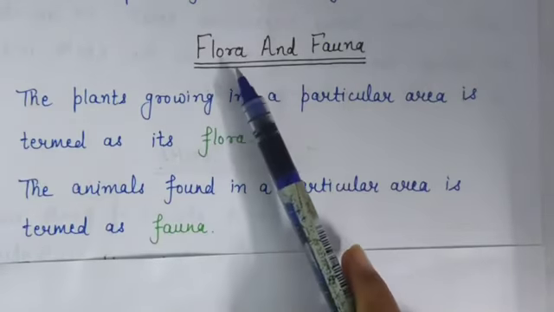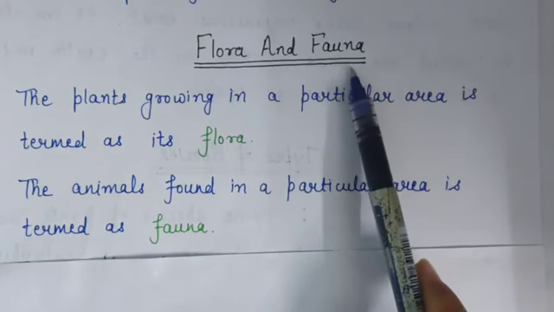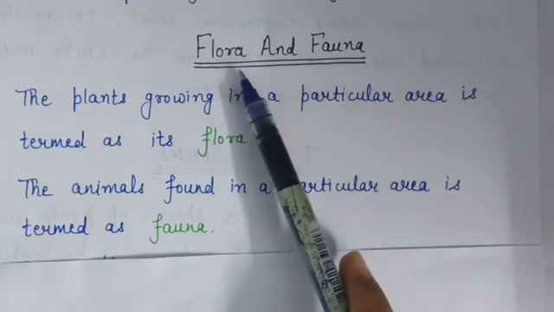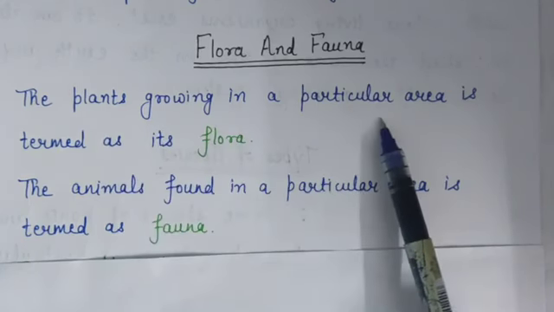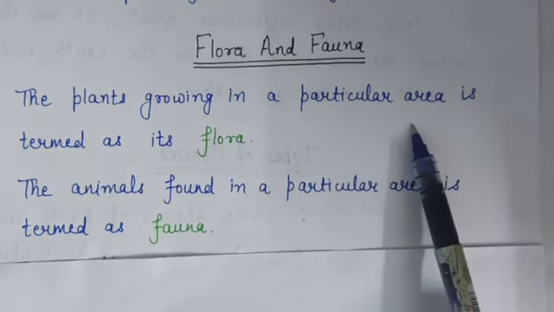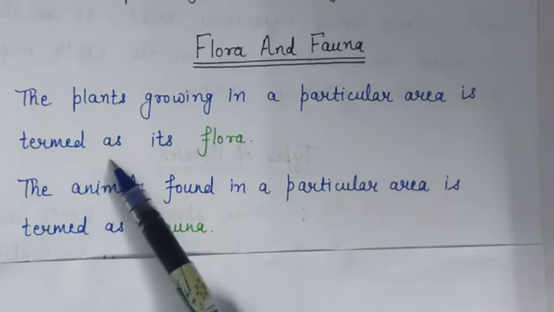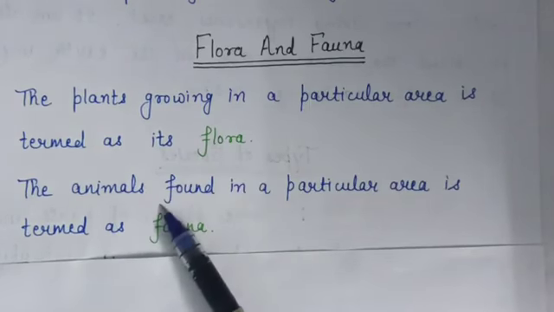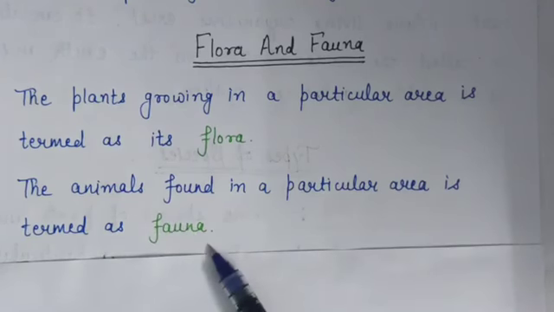Now next topic is flora and fauna. Means biodiversity consists of flora and fauna. Now what is the meaning of flora and fauna? The plants growing in a particular area, like the plants growing in Himachal Pradesh, in Rajasthan or in any other area, is termed as its flora. And the animals found in a particular area is termed as fauna.